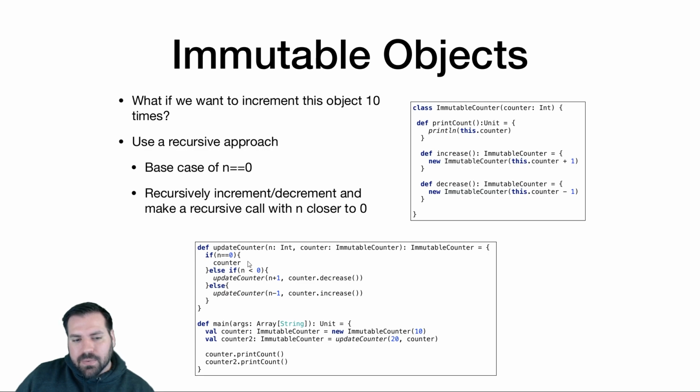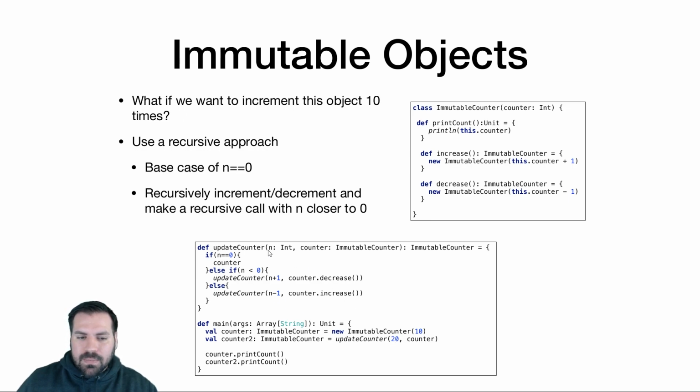If we make a recursive call for n minus 1 and then call counter.increase, counter.increase is going to return a new counter with the state variable incremented by 1. So we're going to increment counter by 1 and then decrease n by 1. So we've fulfilled one of the increments that we need. We've incremented counter once, and then we're going to say, hey, I've incremented this once, but it's still going to need n minus 1 more increments.